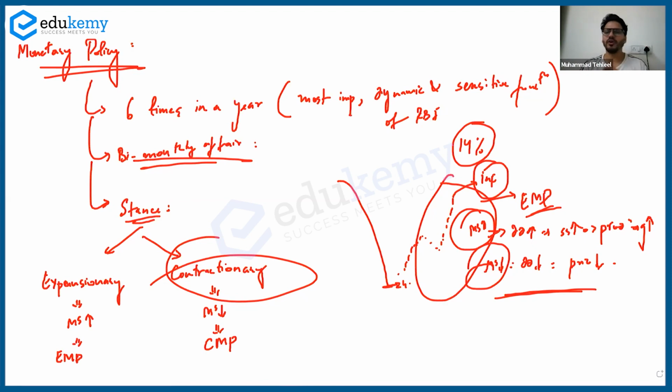Now we understood the function of monetary policy. We understood the stances of monetary policy, increasing or decreasing the money supply. Monetary policy can either increase or decrease the money supply.